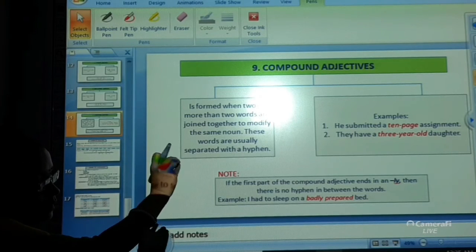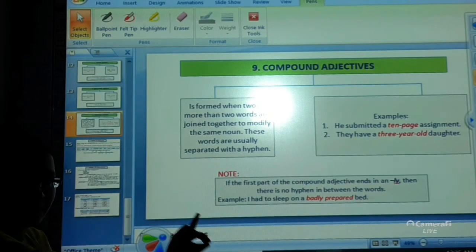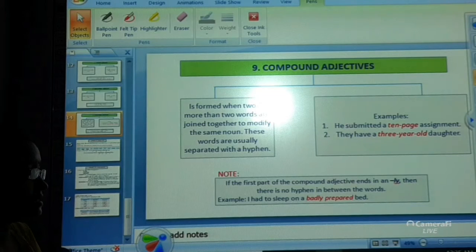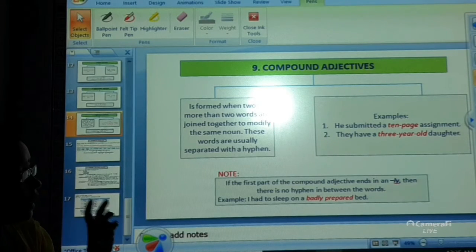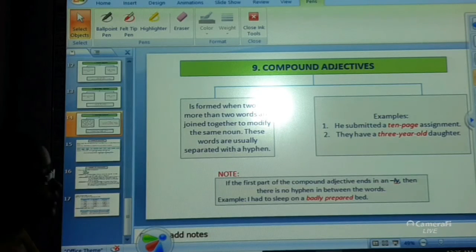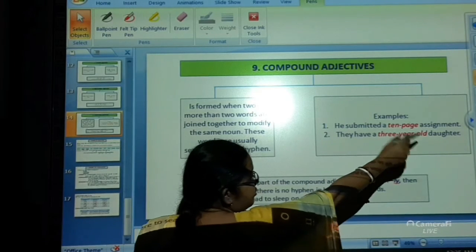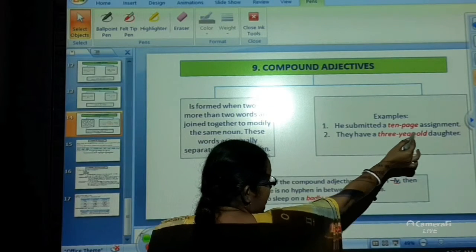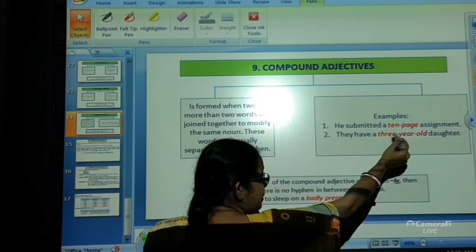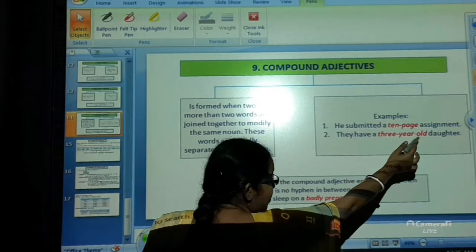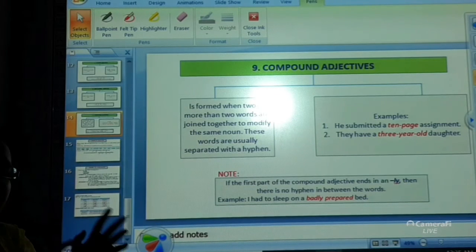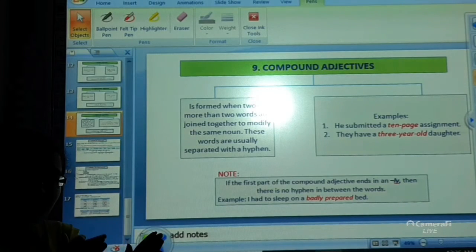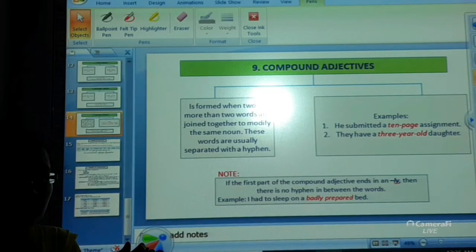Now, the noun over here is daughter. So, in this sentence, we are getting the age of the daughter. Alright, how is this being shown? By joining three different words together, that is 3-year-old. All these three are being joined together with the help of a hyphen, and it is showing the age of the daughter, that is 3-year-old.